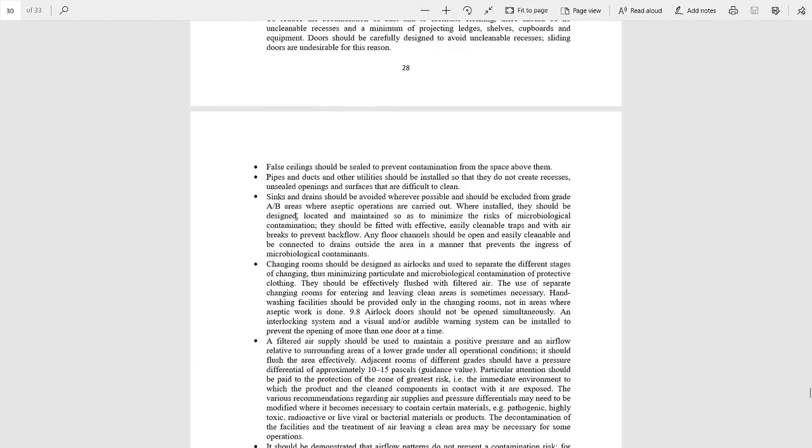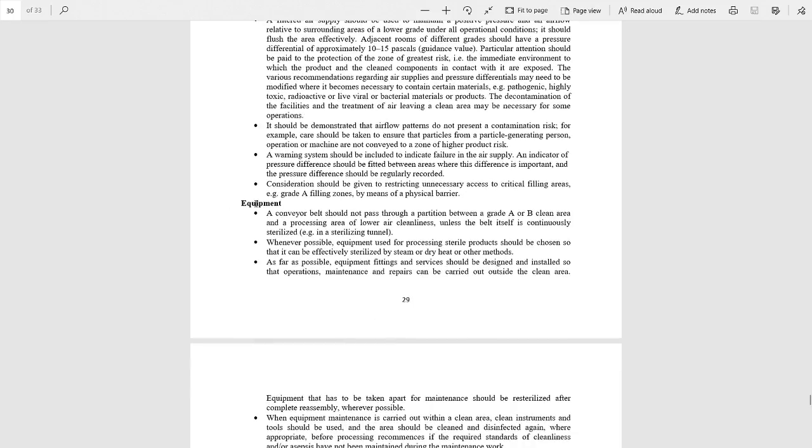False ceilings should be sealed to prevent contamination from the space above them. Pipes and ducts and the other utilities should be installed so that they do not create recesses. Sinks and drains should be avoided. Changing rooms should be designed with airlocks. A filtered air supply should be used to maintain a positive pressure. It should be demonstrated that airflow patterns do not present a contamination risk.